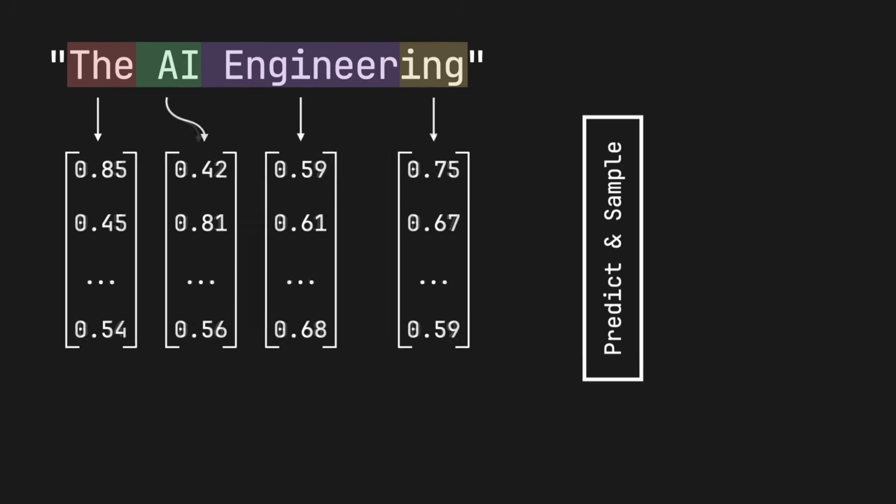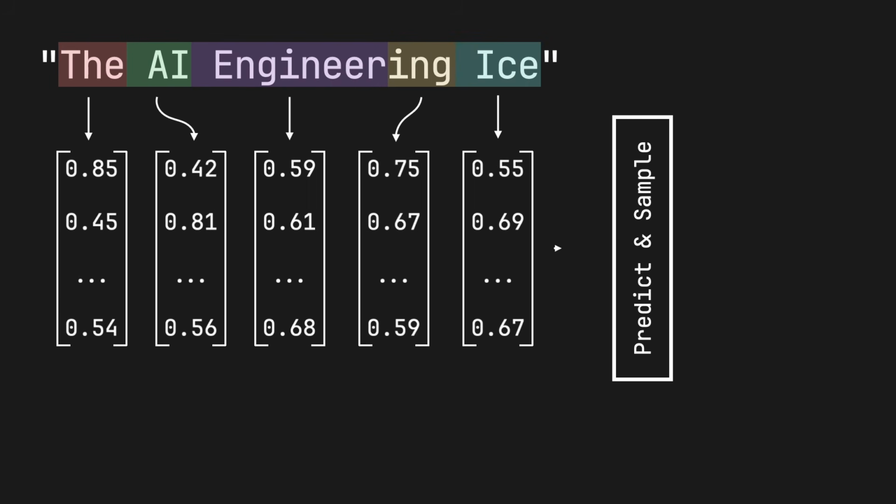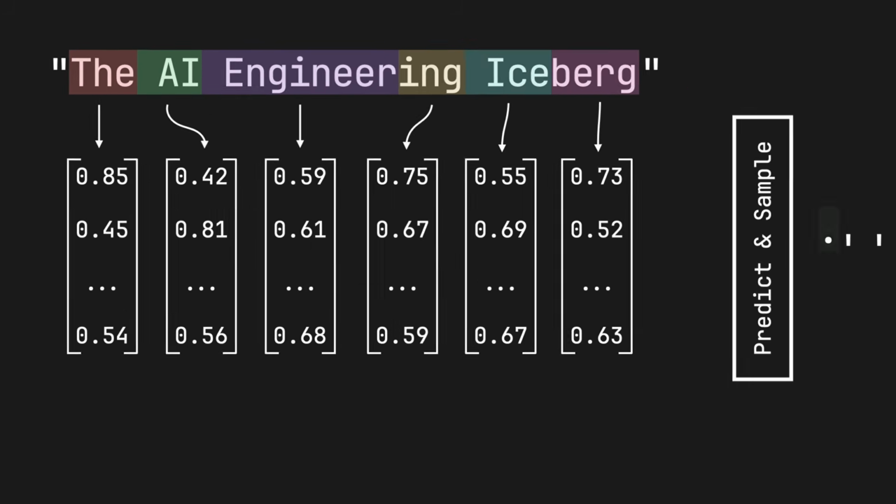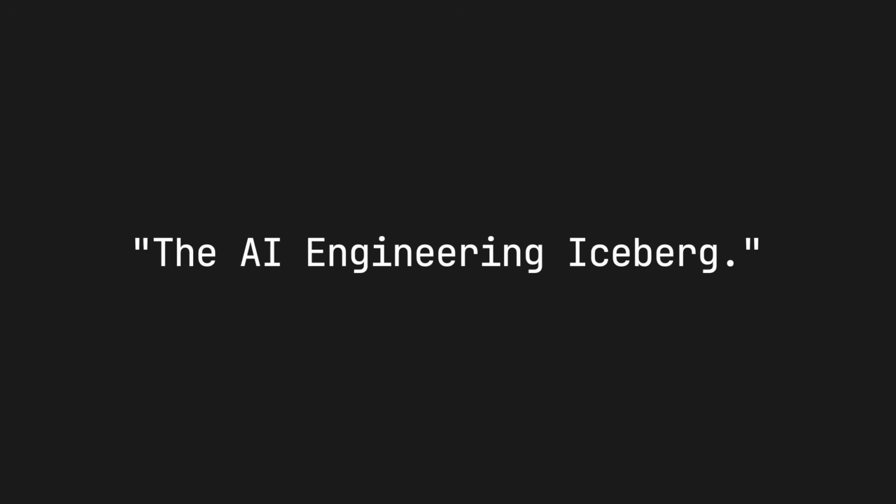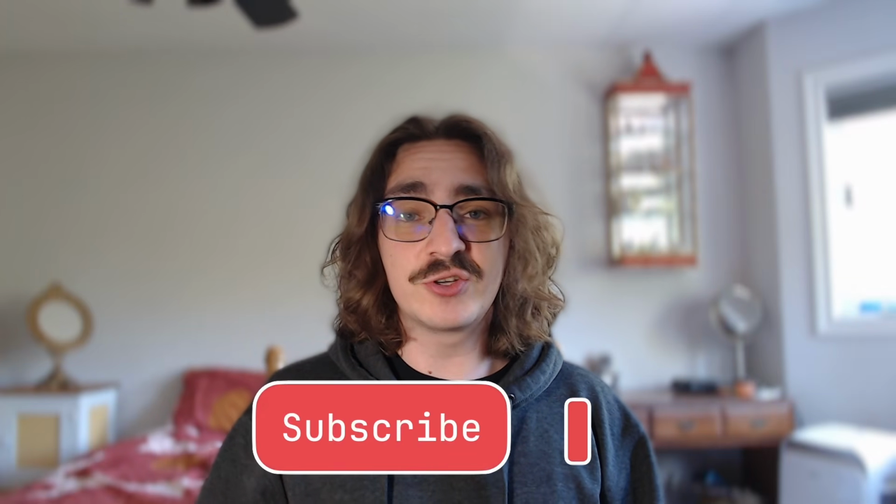Finally, we get to the output. Language models generate text token by token. They calculate the probabilities for what the next token could be, pick one, add it to the context, and then repeat the process. There are a lot of details that we're glossing over here that would be better suited to a video on AI research, so if you'd be interested in that, be sure to subscribe so you don't miss it.